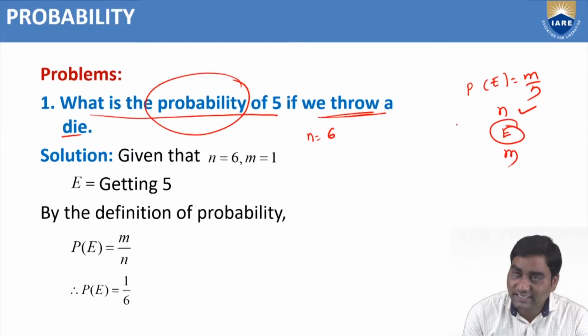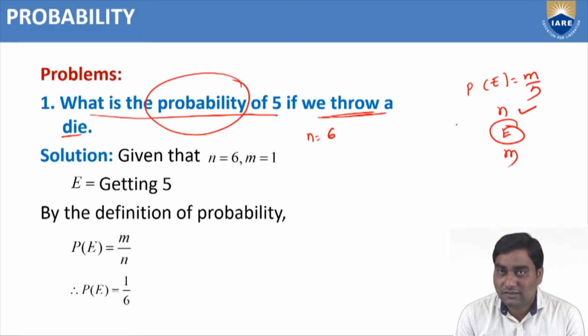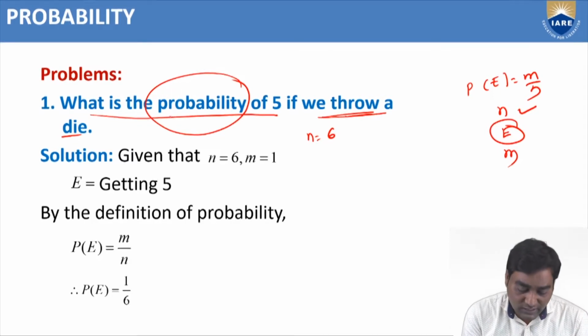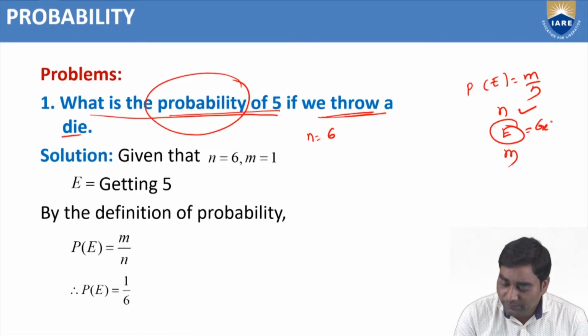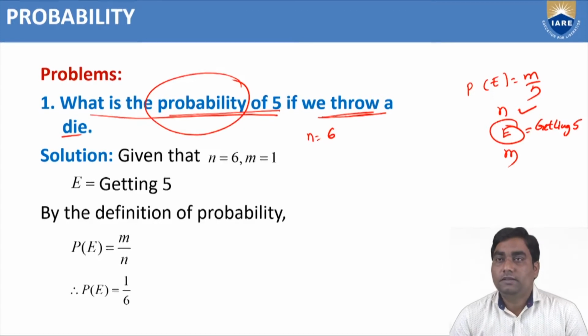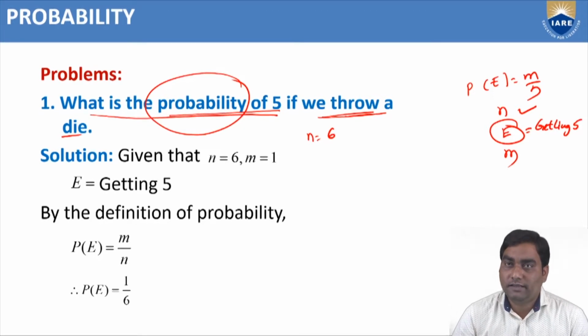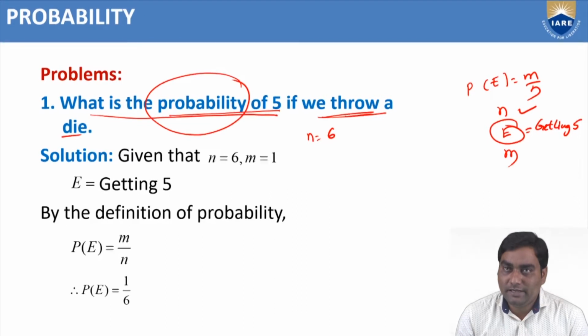Now identify E. E means the question. What is the question? Probability of getting 5. So E equals getting 5 only. The particular event means the problem of probability.